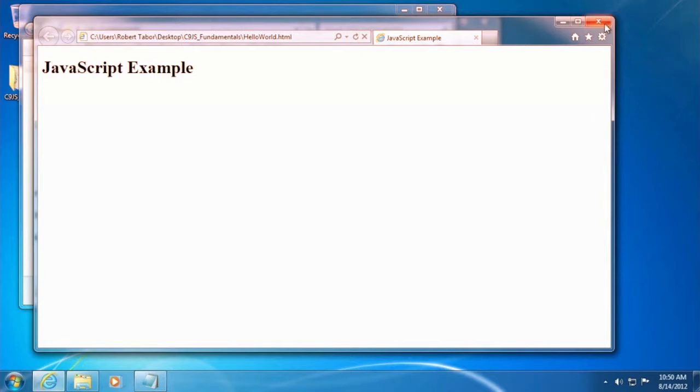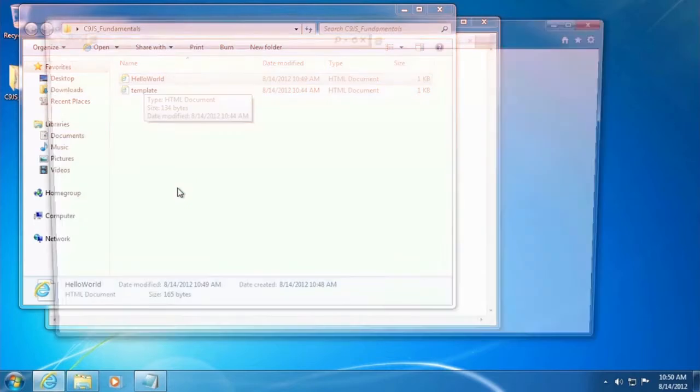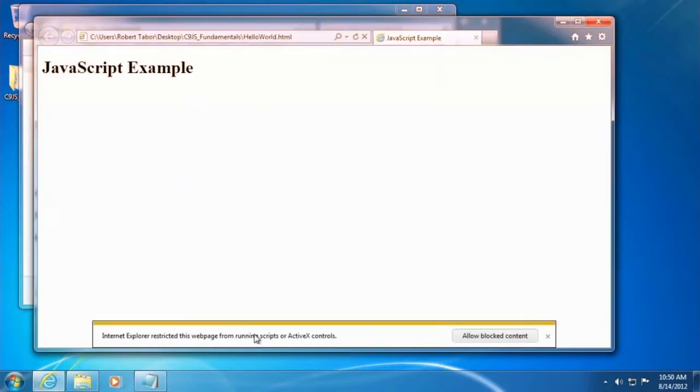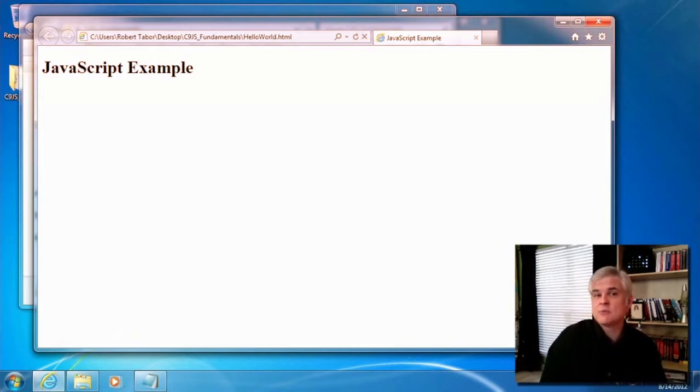So let's get back to that little message that we saw. I'm going to shut down Internet Explorer and then double click on hello world.html again and look at this little message. What's going on here is that Internet Explorer is trying to protect you, the user of this computer that you're currently working on, from potentially malicious scripts that are contained within the web page.